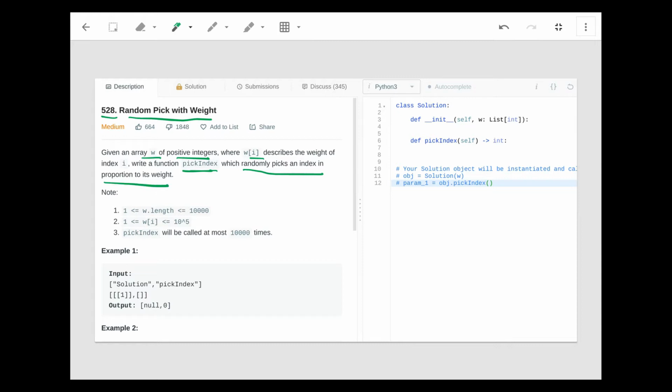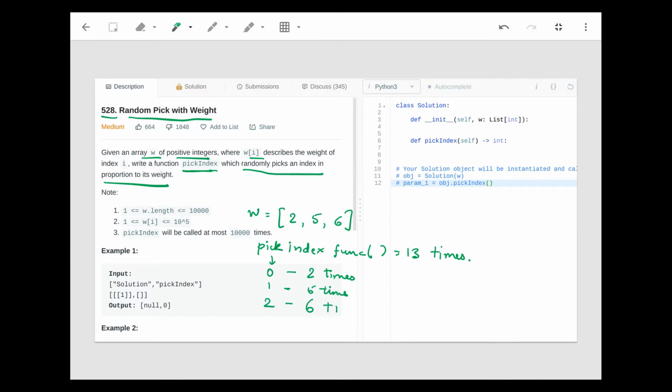For example, if W equals [2, 5, 6], then if I call my pickIndex function 13 times, my function should output 0 on average 2 times, 1 on average 5 times, and 2 on average 6 times. Why? Because the 0th index has weight 2, the first index has weight 5, and the second index has weight 6. So anytime we pick an index from array W, we need to adhere to the conditions of the weight.